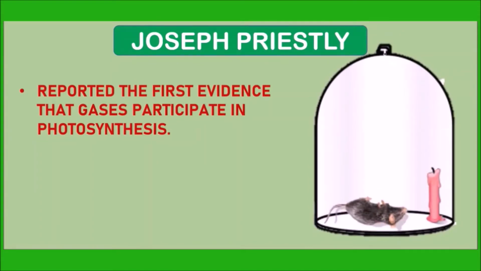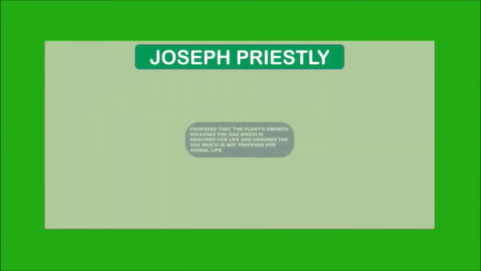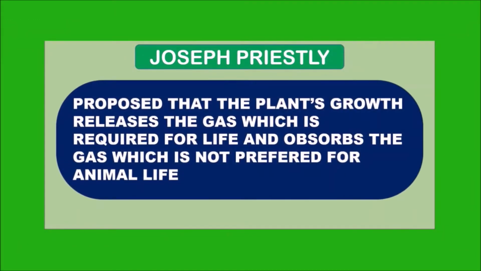But the next time, he had introduced a plant along with mouse and candle. This time, the candle did not put off and the mouse is also very active. So with this simple experiment, we can easily conclude the role of gases in the process of photosynthesis. With this observation, he had proposed that the plant's growth releases the gas which is required for the life and absorbs the gas which is not preferred for the animal life.